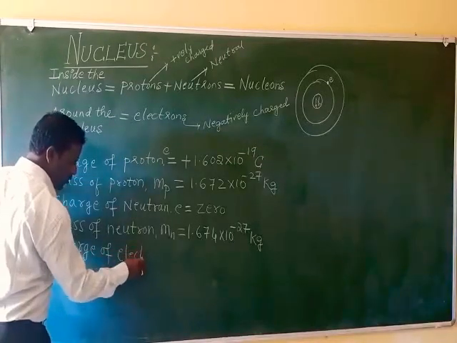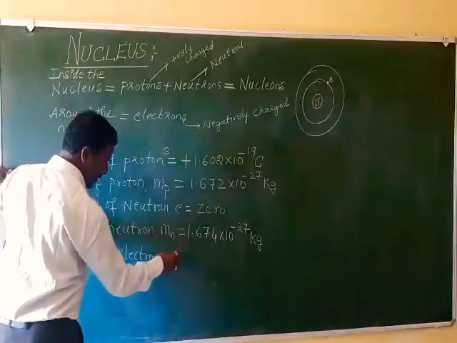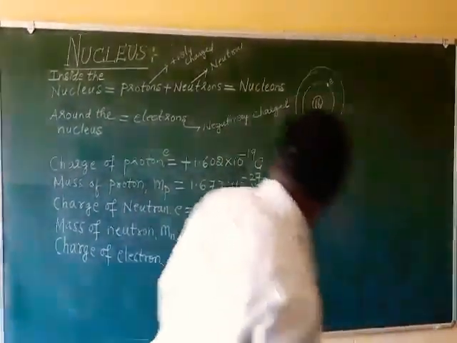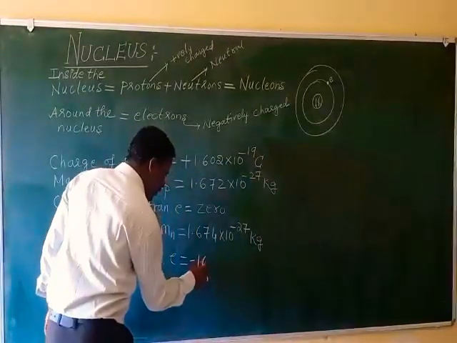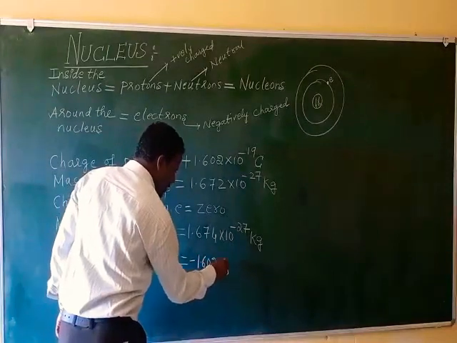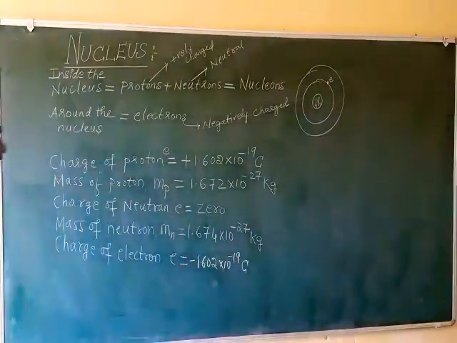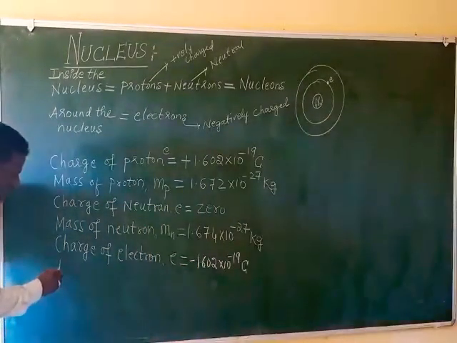Next, charge of electron. Electrons are negatively charged, so minus 1.602 into 10 to the power of minus 19 coulomb. Now, mass of an electron.